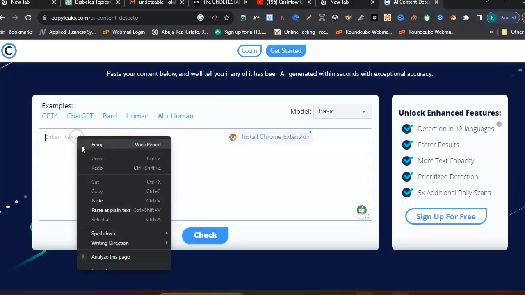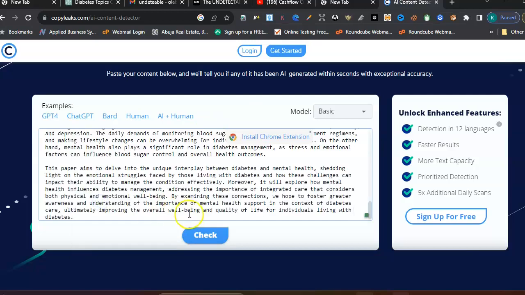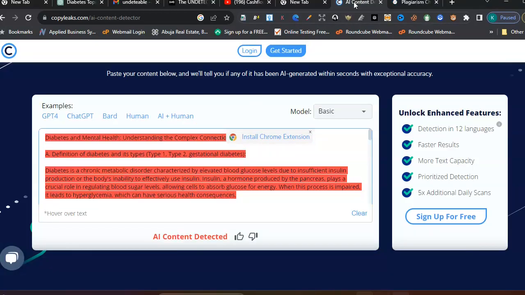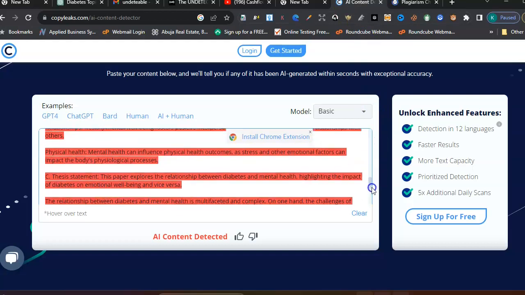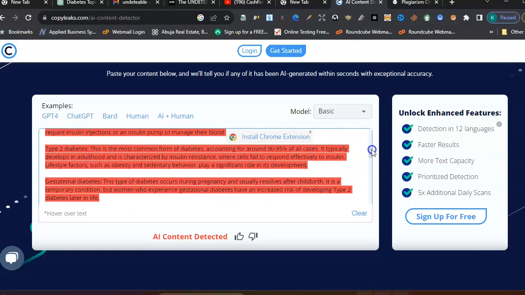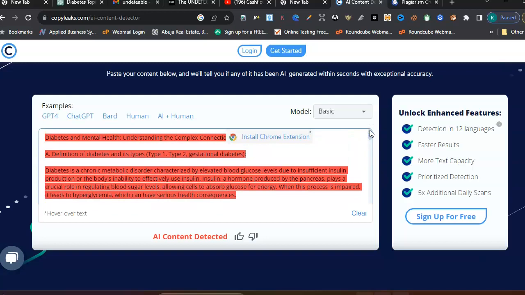I'm going to bring it here and paste it. Yeah, we say check. You can see this, right? AI content detected. AI content detected. So it's just a matter of time. Amazon will also start doing this. But you have to make sure your account is safe. You don't want all that effort to be a waste, right?